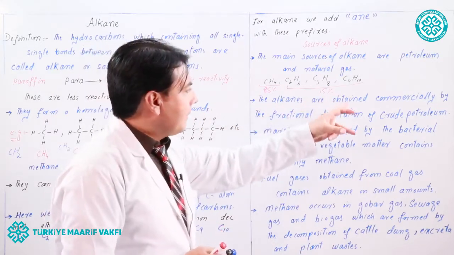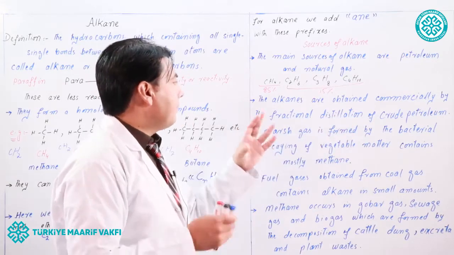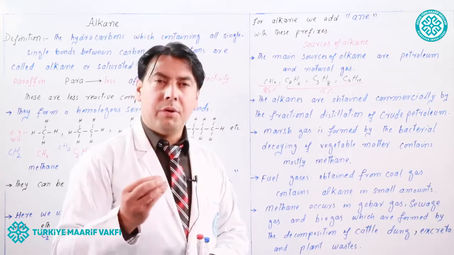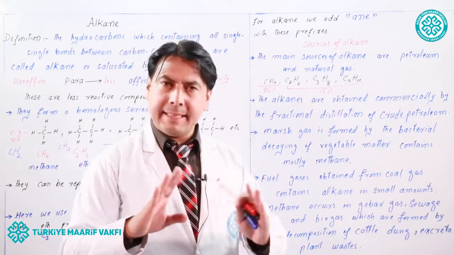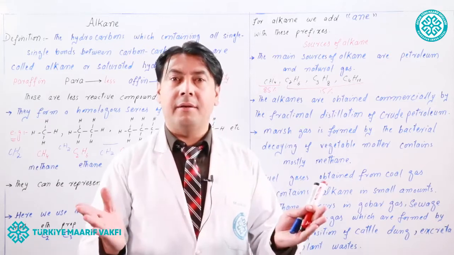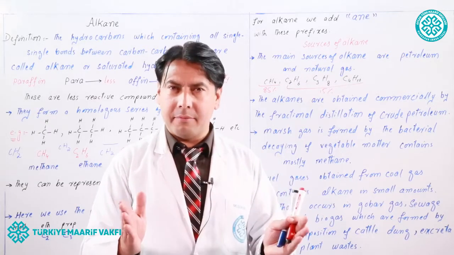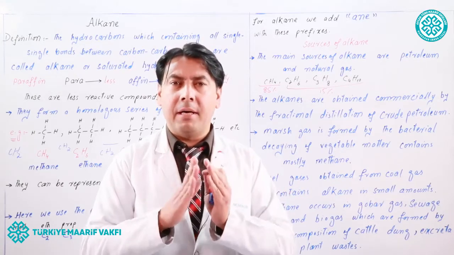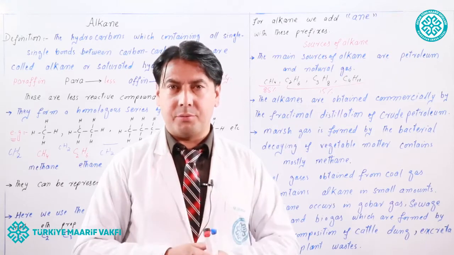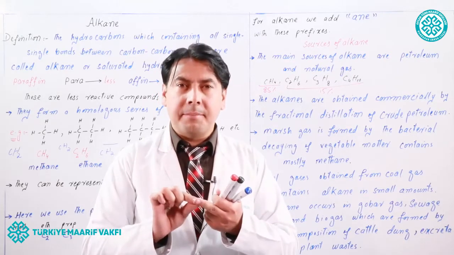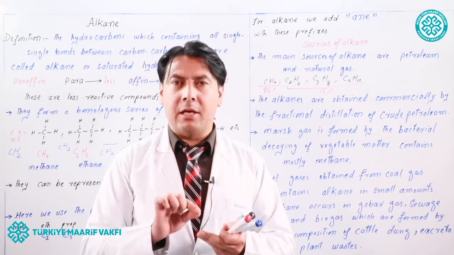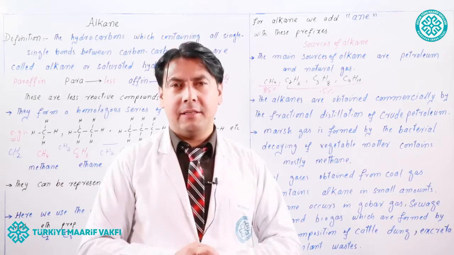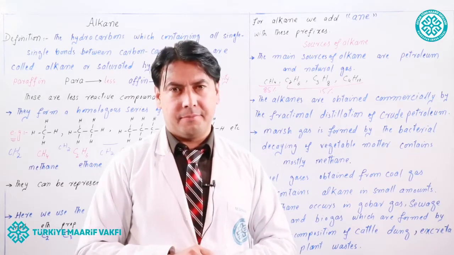The alkanes are obtained commercially by the fractional distillation of crude petroleum. We know petroleum is not in pure form. Petroleum is a mixture of different gases, liquids, and solids, and we can separate each component by the fractional distillation process. What is fractional distillation? The separation of different components of a mixture on the basis of their boiling point is called fractional distillation.